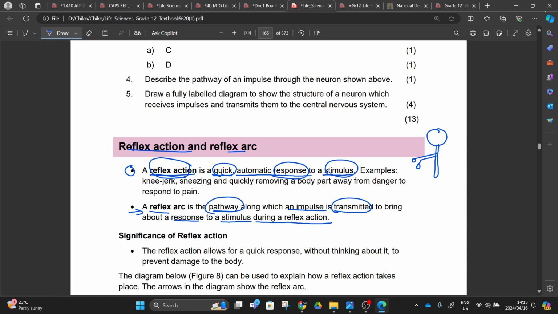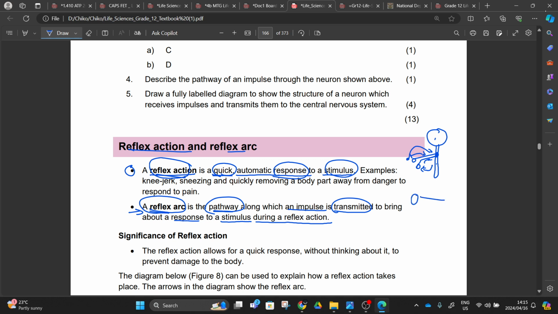From a receptor, we take an impulse to the sensory neuron. From the sensory neuron, we take it to the interneuron inside the central nervous system, which can be the brain or the spinal cord. From there, we move these impulses to the motor neuron, and from the motor neuron to the effector. You are referring to the reflex arc, the pathway, right? The action is how you respond. If this message being sent from this part to this part is interpreting a fire, it means that you are going to pull back, right?